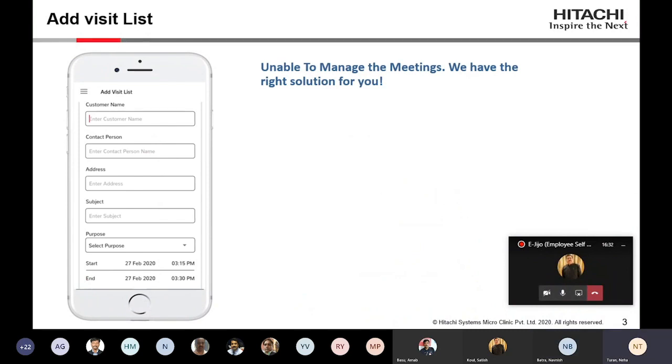Then you have another feature. What happens is we are unable to manage the meetings. So for that we have the right solution for you. If you have 2-3 visits in a day, either you should have Outlook and you need to search through your mailbox to find when the meeting was, or you have to wait until 15 minutes before the meeting. So it becomes very difficult for any user to keep track of it, or they have to make a note of where they have to go.